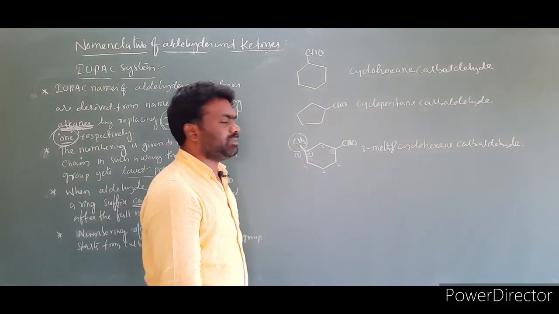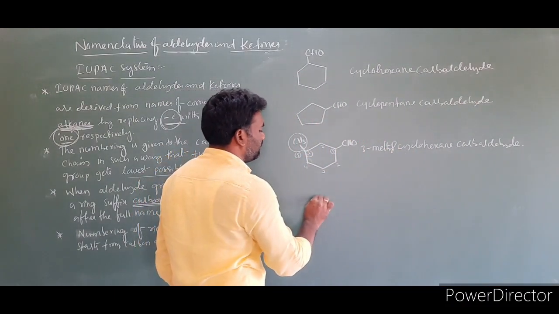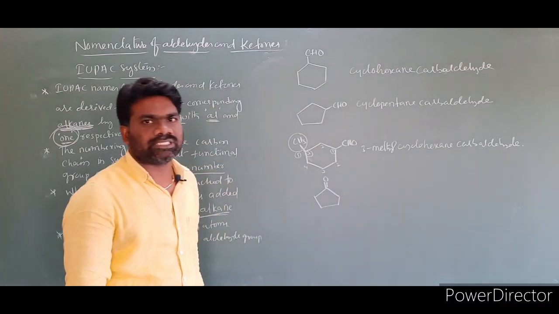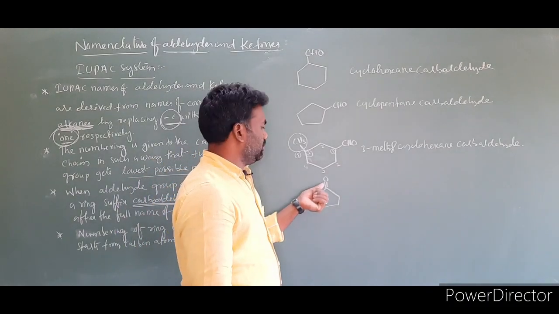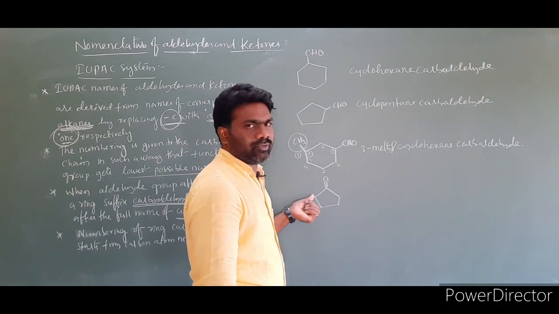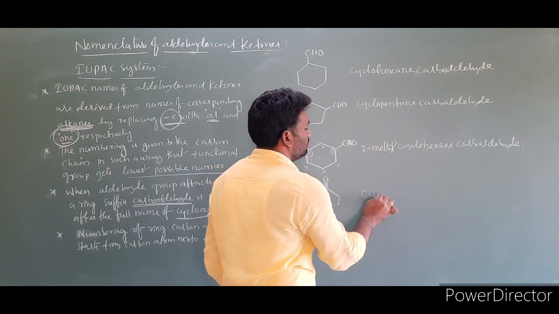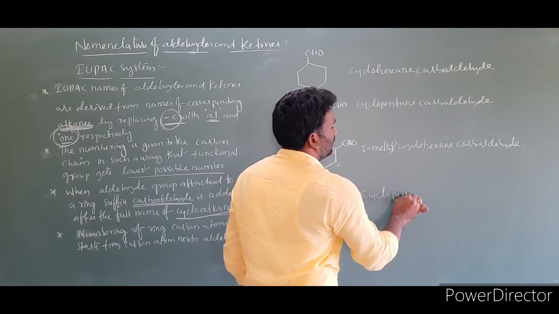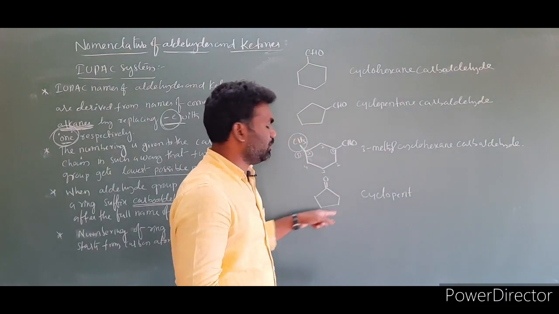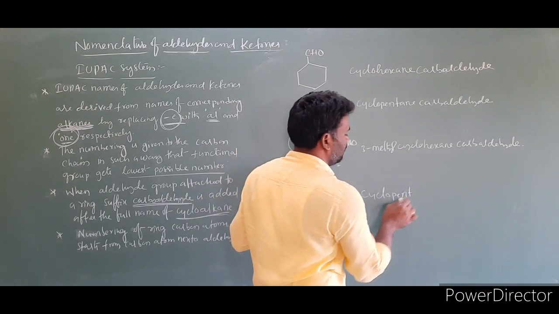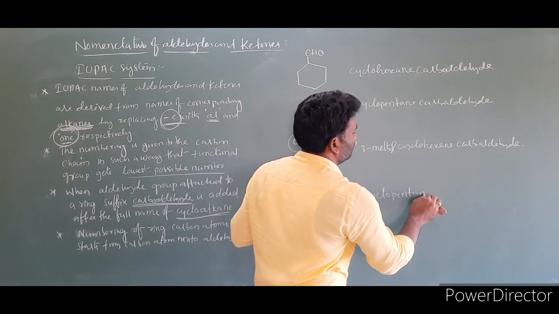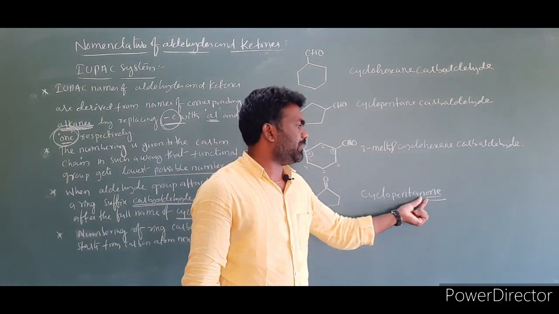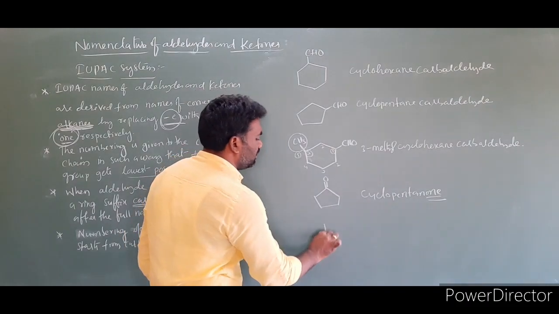Suppose I am taking a ring containing a ketonic functional group, double bond O. This compound is given to you. So what is the name of this compound? The ring contains 1, 2, 3, 4, 5 carbons. Actually this is cyclopentane, and we have it as cyclopentanone. So we have to end the name of the compound with 'one'. Cyclopentanone.